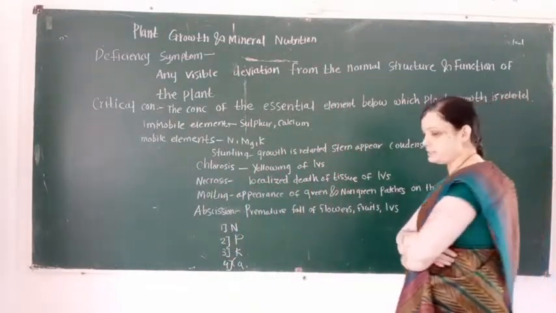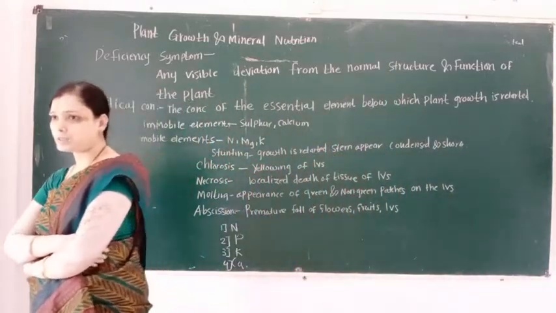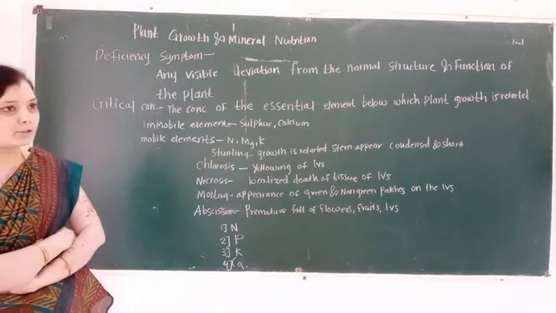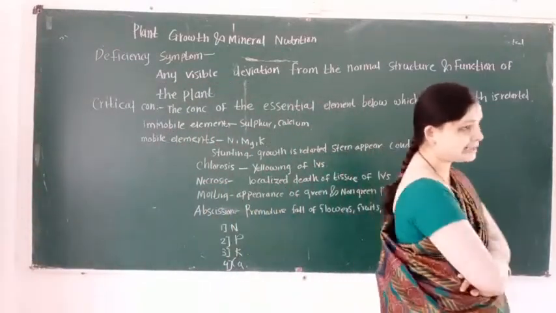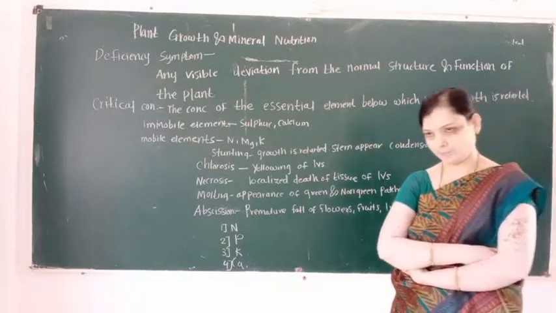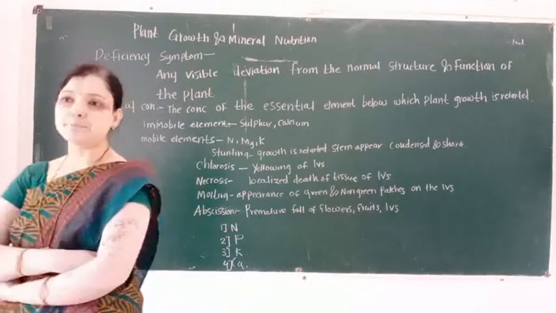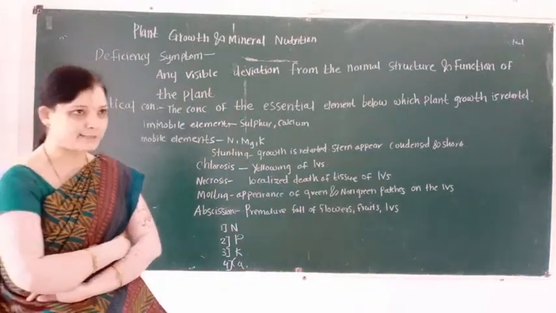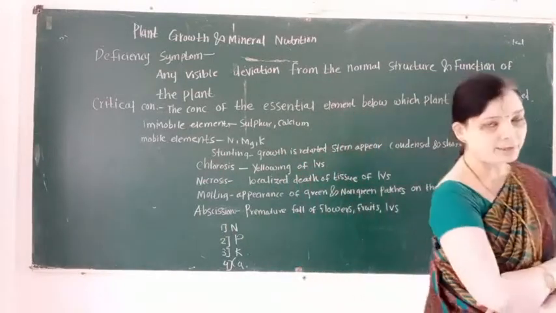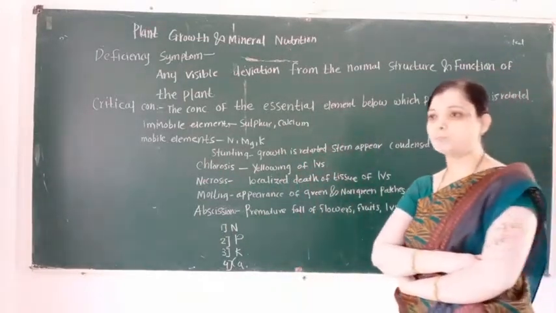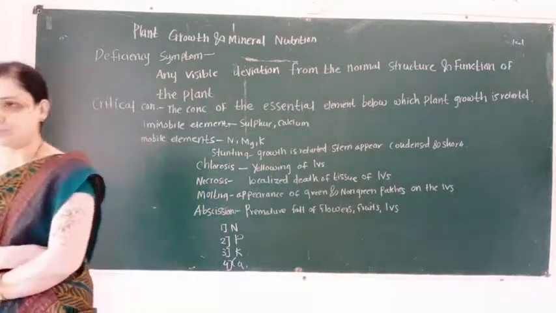Chlorophyll pigments are present in chloroplasts, and the chloroplast is a cell organelle which is present in the leaves. So chloroplasts contain different chlorophyll pigments, and these pigments take part in the process of photosynthesis and manufacture the food.